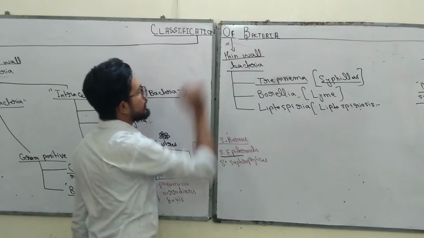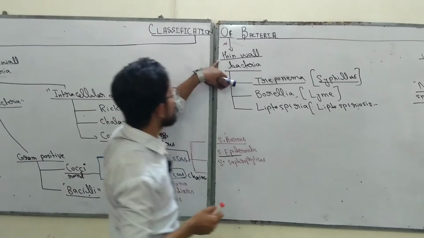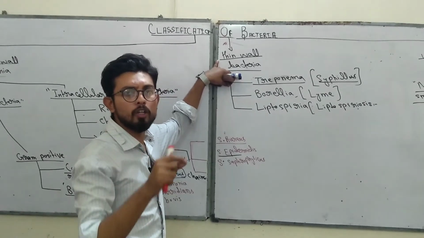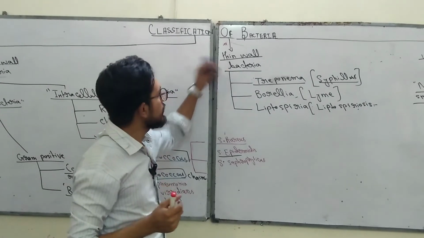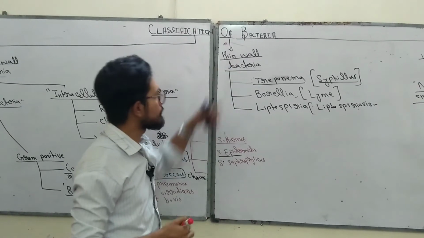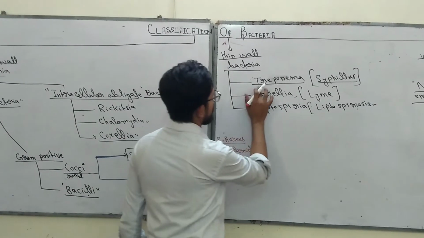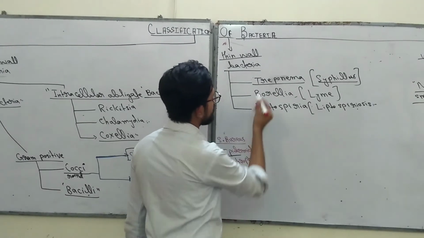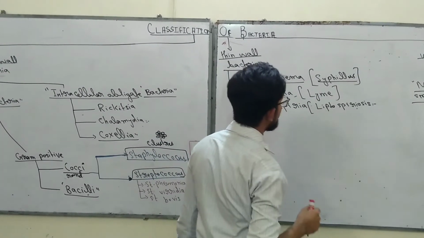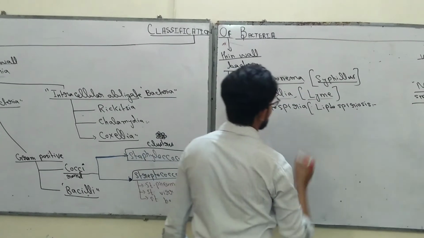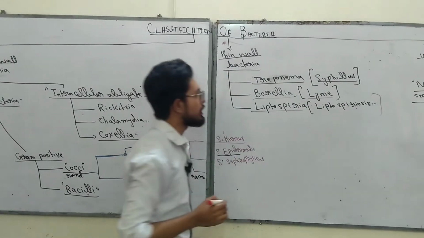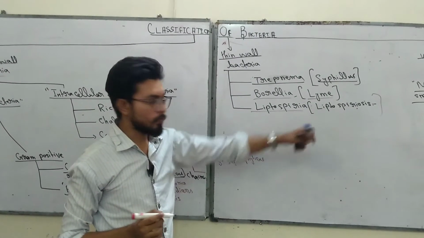Okay, so next is thin wall bacteria. Thin wall bacteria are those which have a cell wall, but it is so thin that it cannot take the gram stain. That's why they are excluded from the gram staining bacteria and included in a separate class. This class is divided into three groups. The first is Treponema, which causes the very important disease syphilis, then Borrelia, which causes Lyme disease, and last but not least Leptospira, which causes leptospirosis.